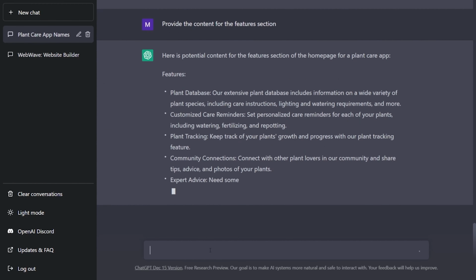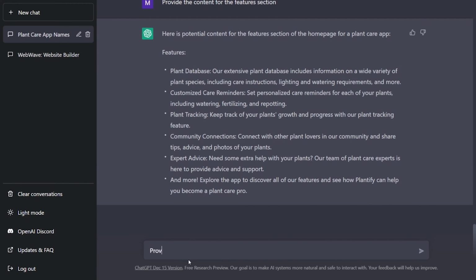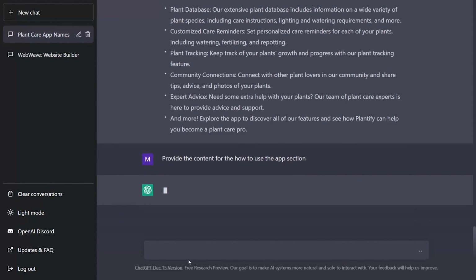actually asked it to give me the content for how to use this app section that it actually suggested before. And here's the fun stuff, because the error occurred. Like, I get it, it will be very hard for ChatGPT to actually come up how the app is gonna work, but I just wanted to give it a try and find out by myself if it's gonna work or not. This time it didn't, but I'm still impressed by how ChatGPT works and how helpful it can be in the creative process, in the working process, when you don't know where to start and just need something to inspire you. It was really good.